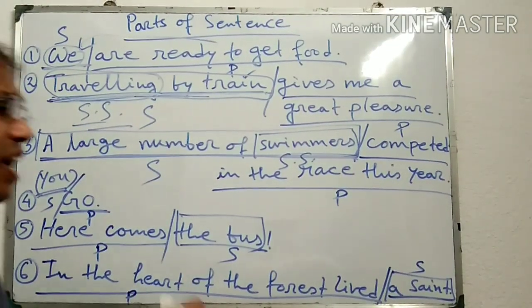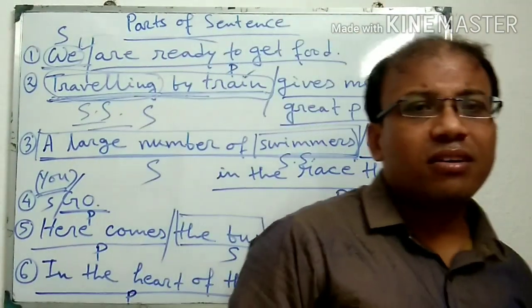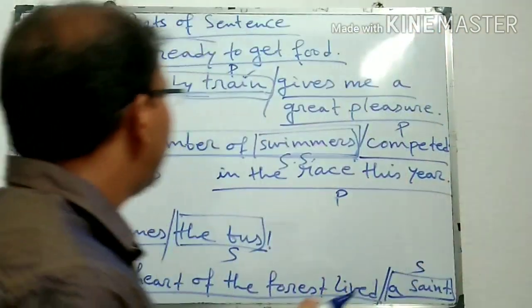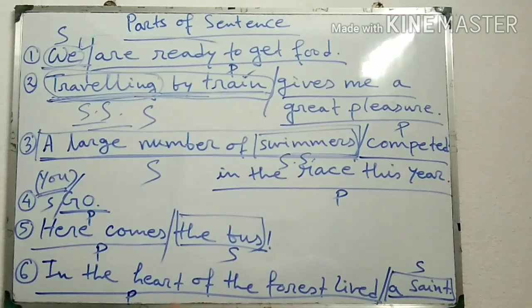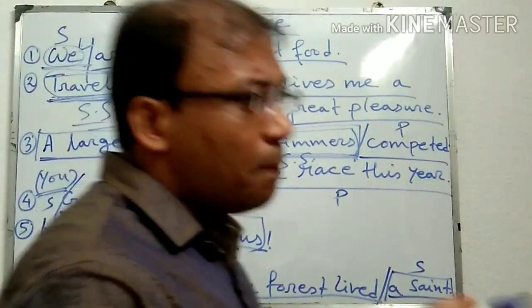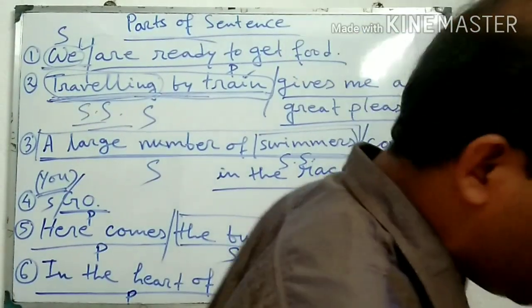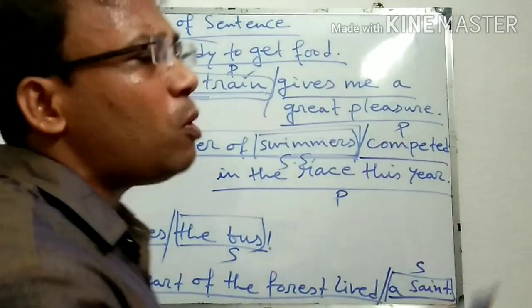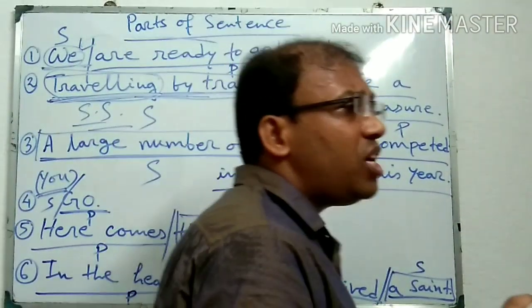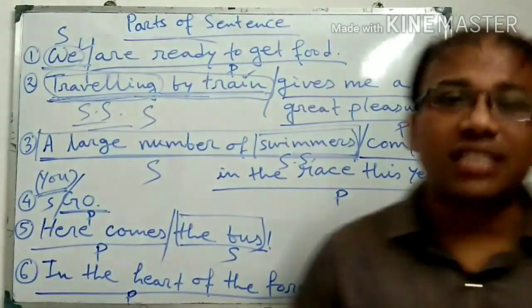That means in a subject there may be some other words like adjectives or some group of words, but the main word is called simple subject, and the total group of words which acts as subject is called complete subject.